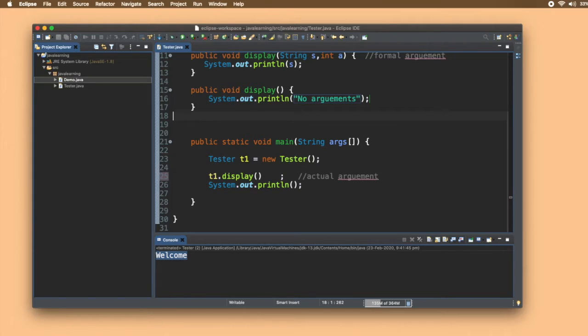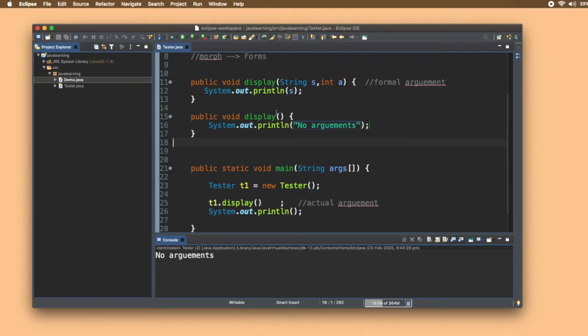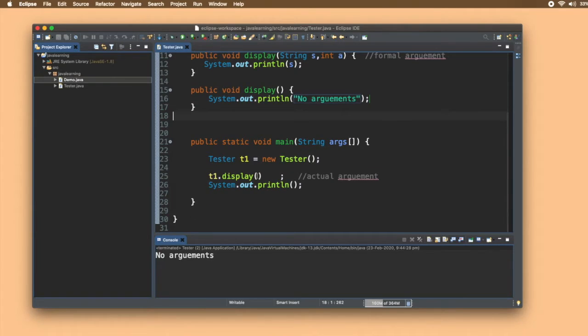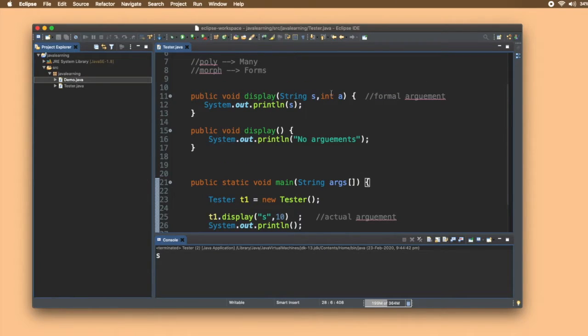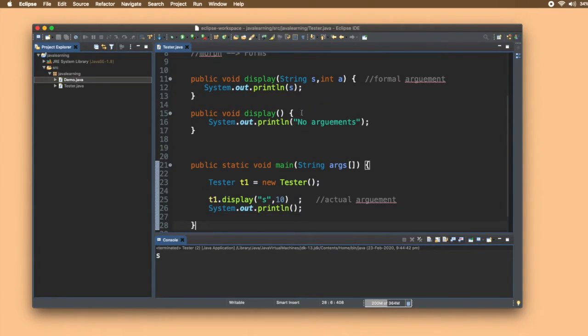Let me just run it and show you. No arguments, that means this function was called. And if I write here some string, maybe let me just write s and 10. Now which function will be called? The upper one, which is having, you can see, s is good.